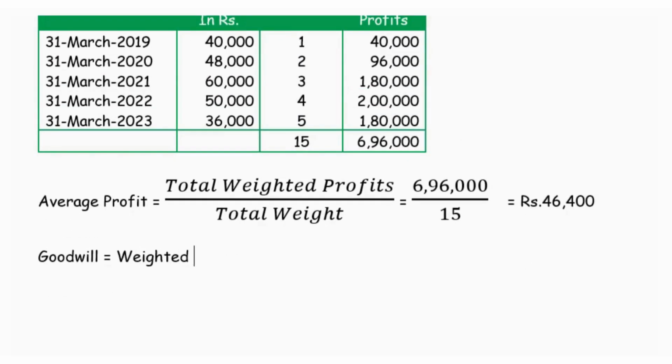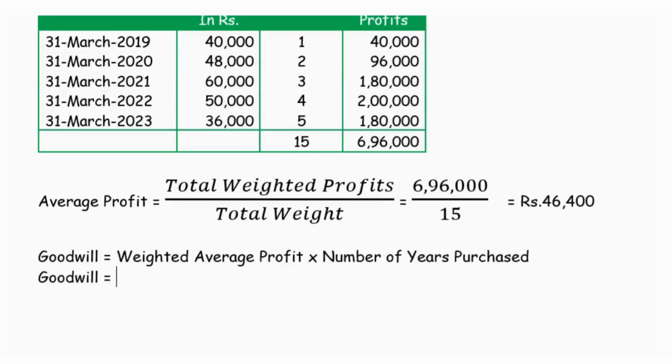weighted average profit into number of years purchase. That is, goodwill is equal to rupees 46,400 into 3 years. We are asked to calculate the goodwill considering 3 years of purchase. So it is rupees 1,39,200. This is how the goodwill is calculated on the weighted average profits method.